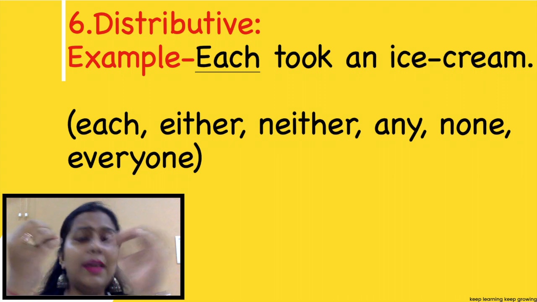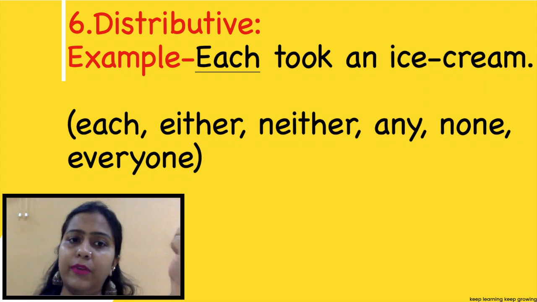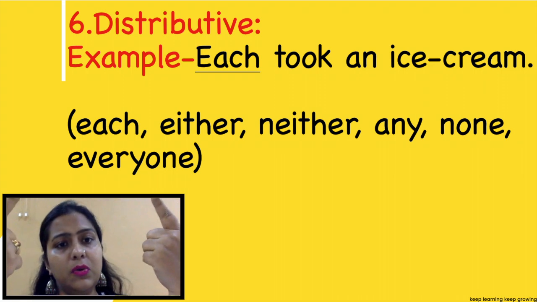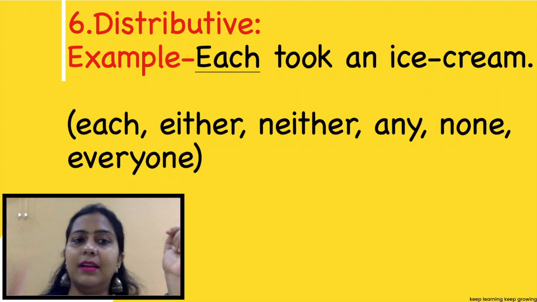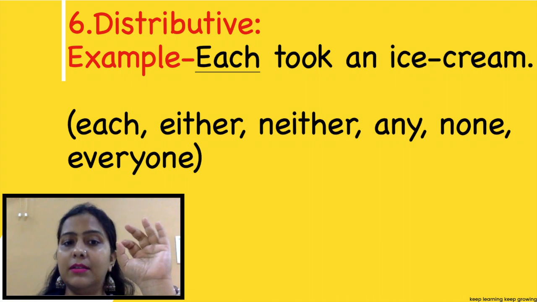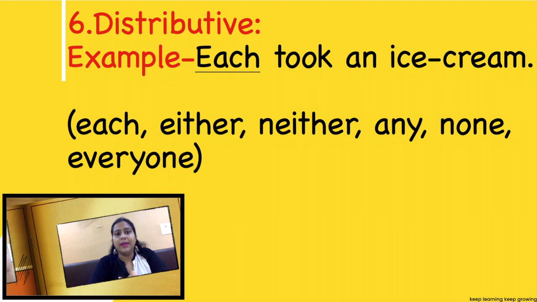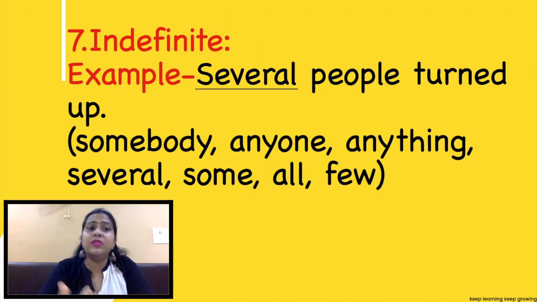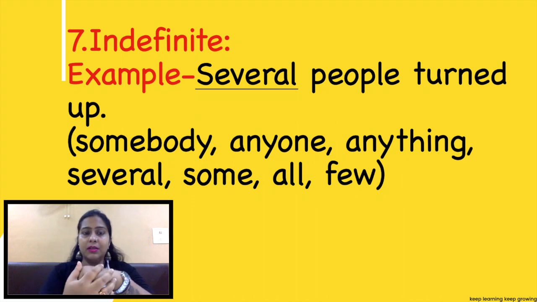Examples like everyone is going home. Everyone is. It comes under distributive. Indefinite. The number is not known. Example like several people turned up. It may be 50 people, it may be 500 people. The number is not definite and the number is not known to us.